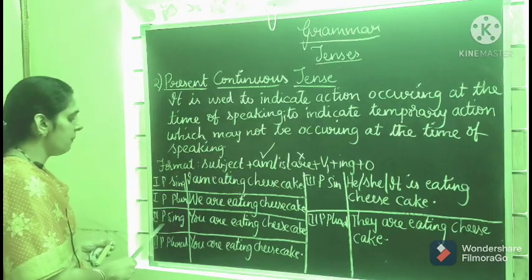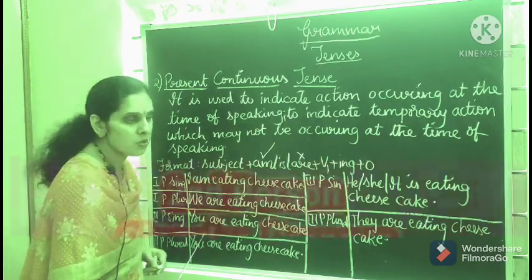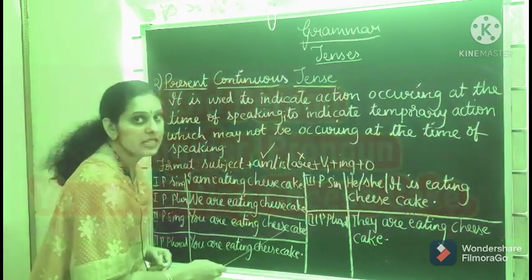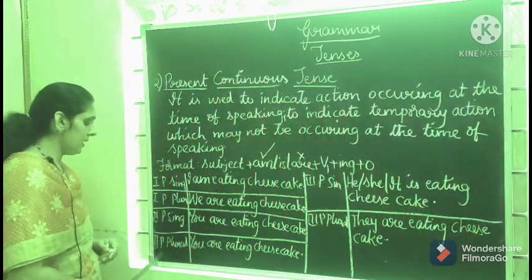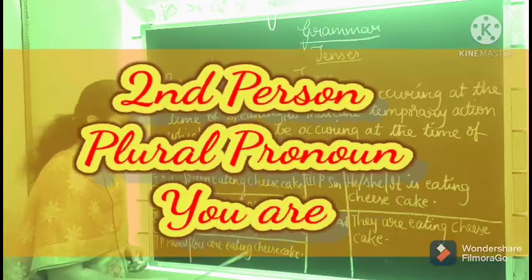Next, for the second person singular, what do you use? For that also use are. You are eating cheesecake. And second person plural also you will use are: you are eating cheesecake.